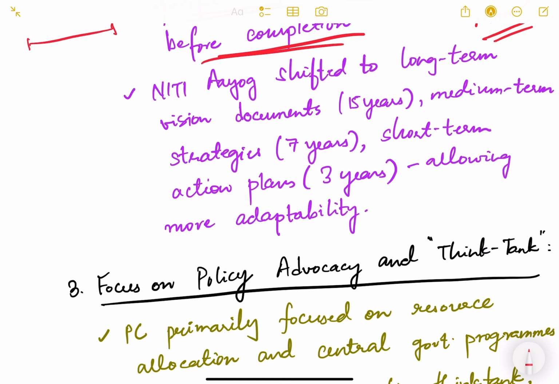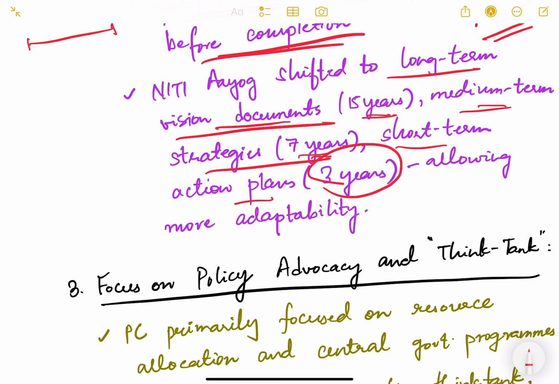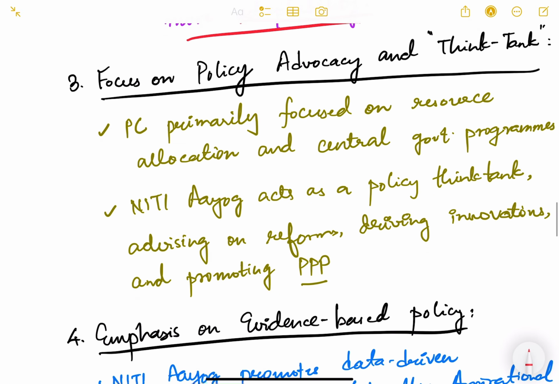Then NITI Aayog shifted to long-term vision documents for 15 years, medium-term strategies for 7 years, and short-term action plans for 3 years, allowing more adaptability. So there was more flexibility. The decision making was based on evidence. It is now based more on feedback from the state, from the ground level, so that policies can be changed very easily. There is no rigidity in that. So that is a very, very important difference again.